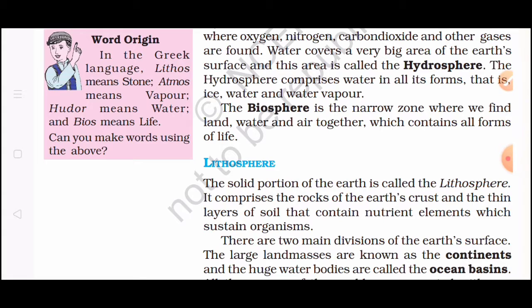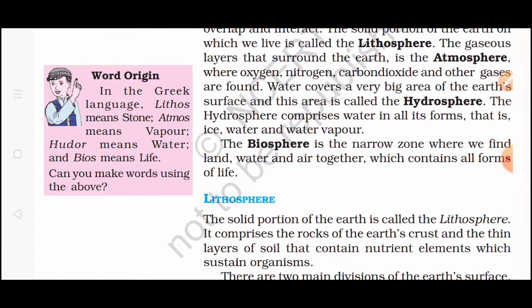Then what is the meaning of biosphere? Biosphere is a narrow zone where we find land, water and air together, which contains all forms of life, and because all these factors are present, it sustains life. And we have read in the box that bios means life.